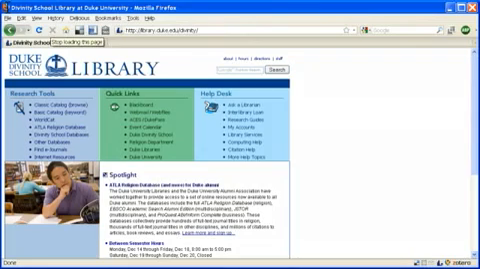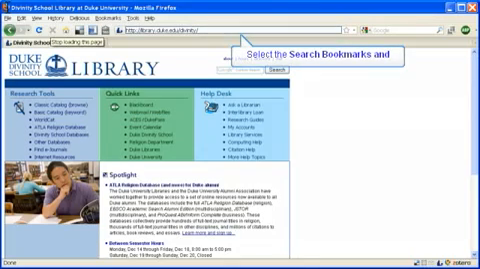And today I want to show you how to use the ATLA Religion Database, a religion database which contains citations for journal articles, book reviews, and essays. The database is made available to all of our current students, staff, and faculty at Duke University, as well as to all Duke alumni.